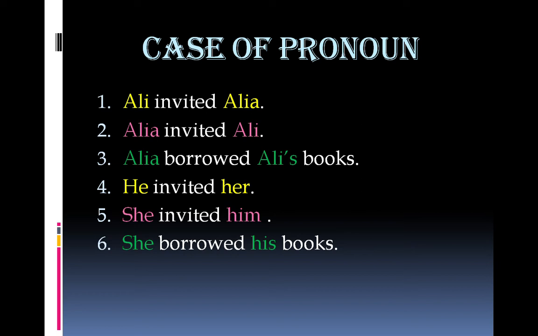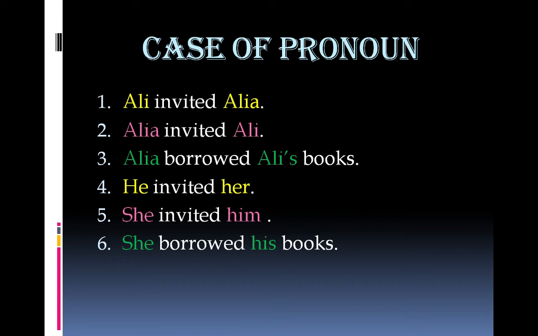In these examples, we'll see different cases of pronouns used in sentences. We'll also compare them with the relevant nouns. There are two sets of examples, the first three and the last three. In the first three examples, I've used nouns, and in the last three examples, I've used pronouns for the same nouns. I've used color coding. Nouns and pronouns in the same color, they correspond to each other, they are related to each other.